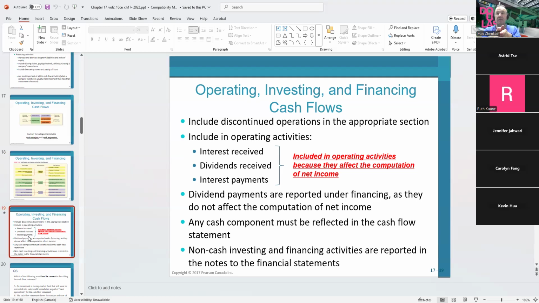Dividend payments will be reported in the financing activity section. Any cash component must be reflected in the cash flow statement. So every time cash is involved in a transaction, we have to record it in the cash flow statement. Non-cash transactions are not part of the cash flow statement.